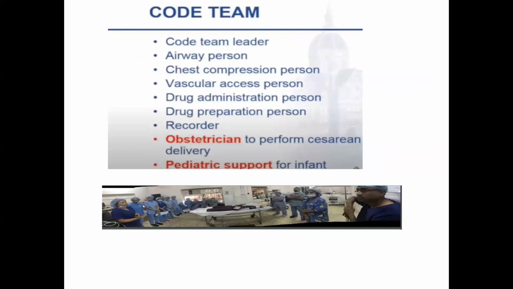There is teamwork. You have to allocate the team, and every member of the team has a role. There is a core team leader. There is a person who specifically manages the airway, providing oxygenation and ventilation. One person is allotted for chest compression, one person takes care of vascular access, one person administers the drugs, and one person prepares the drugs.